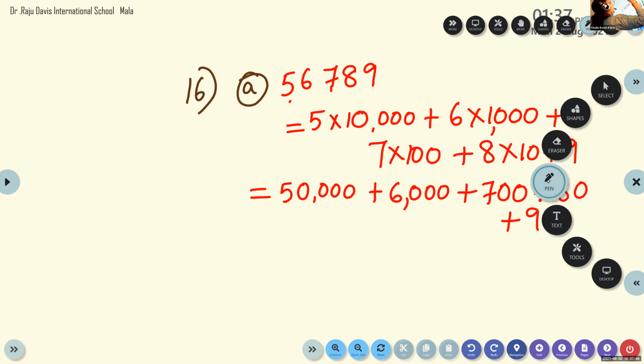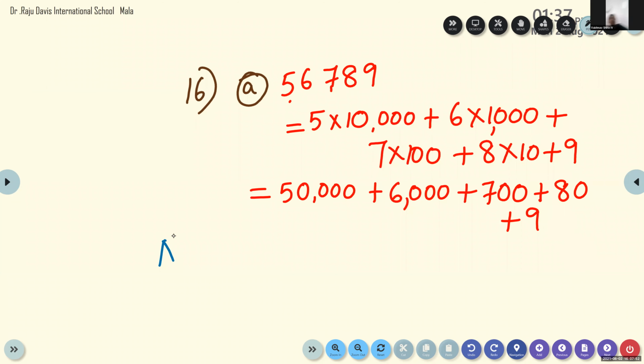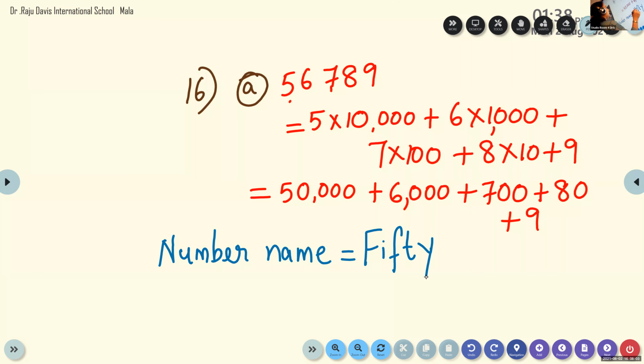Now children, you have to write the number name. Already somebody told here. What is the number name? Jyoti said the answer. 56,789. Yes. Okay. Right. 56,000. You can put a comma after 3 digits, so it will be easy for you to write the number name. 56,000, 789.